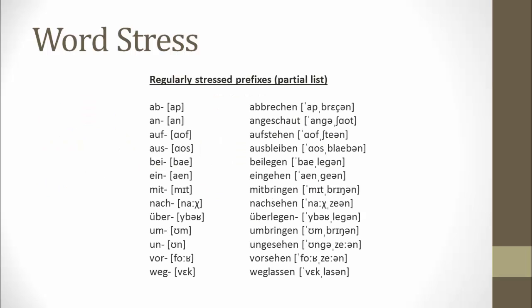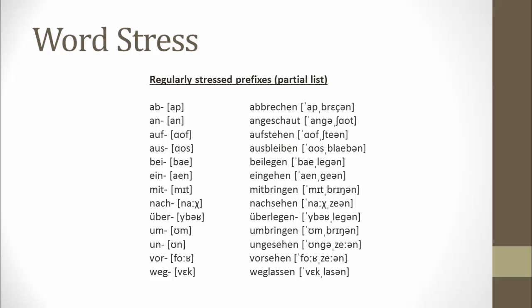And then going on, auf, aufstehen, aus, ausbleiben, bei, beiliegen, eingehen, mitbringen, nachsehen, überliegen, umbringen, ungesehen, vorsehen.